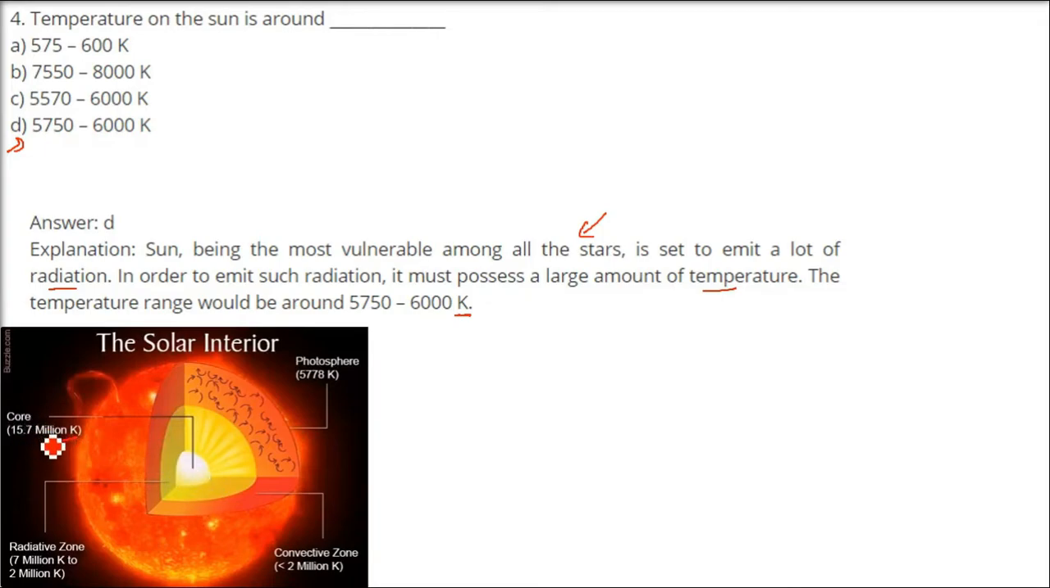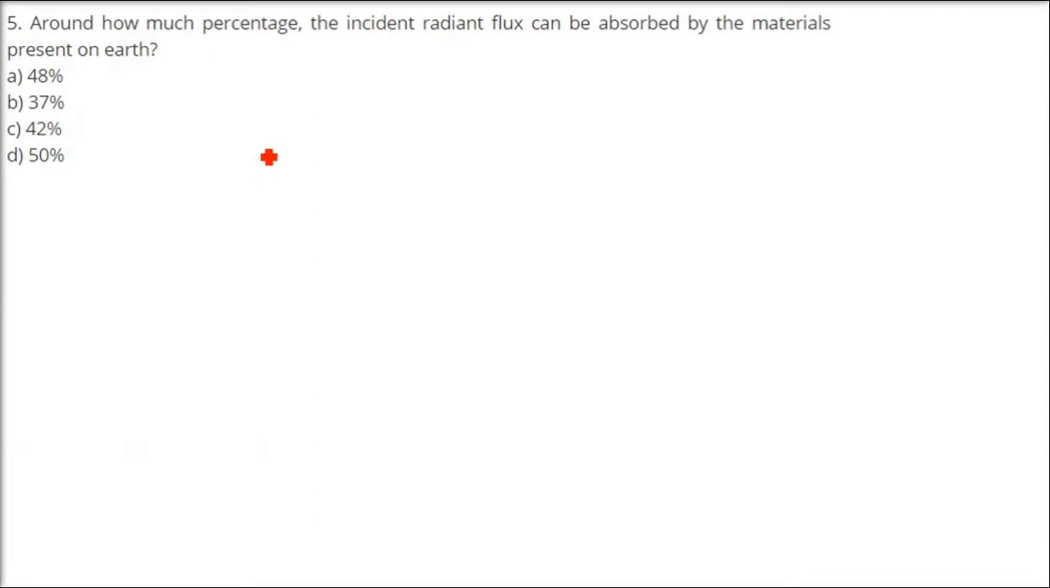So we have 15.7 million Kelvin at the core of the solar interior I'm talking about. And then we have the radiative zone around 7 million to 2 million. Then we come to the convective zone, the outside layer, 2 million K. And the final layer, which we call the photosphere, has the temperature we are talking about.